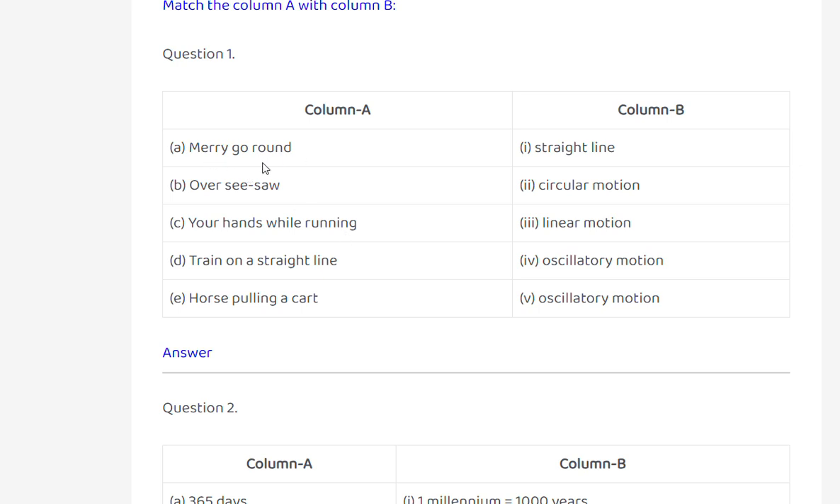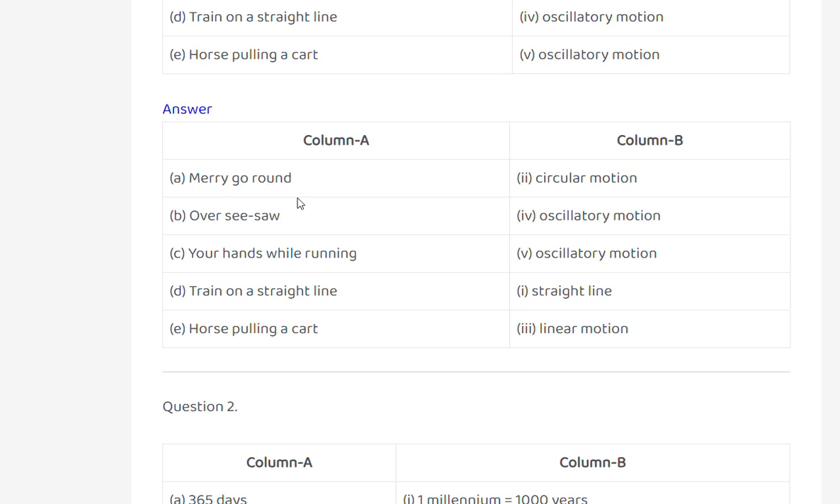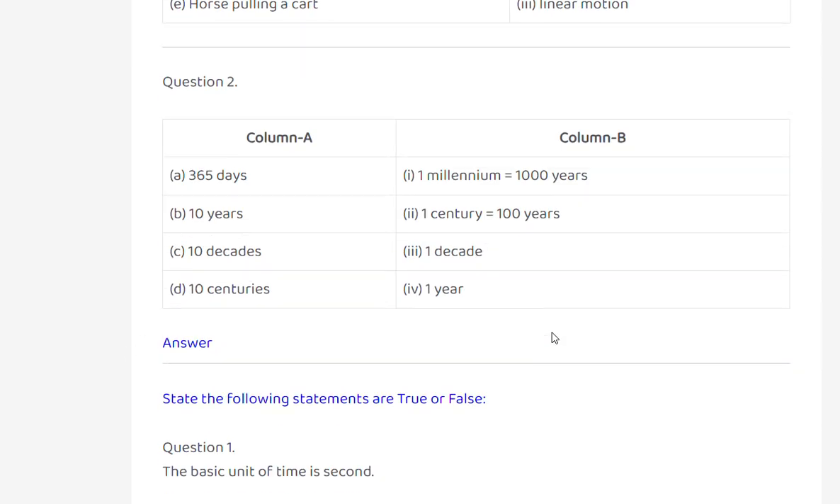Merry-go-round, seesaw, your hands while running, train on a straight line, horse pulling a cart. Answer: merry-go-round, circular motion. Seesaw, oscillatory motion. Your hands while running, oscillatory motion. Train on a straight line. Horse pulling a cart, linear motion.